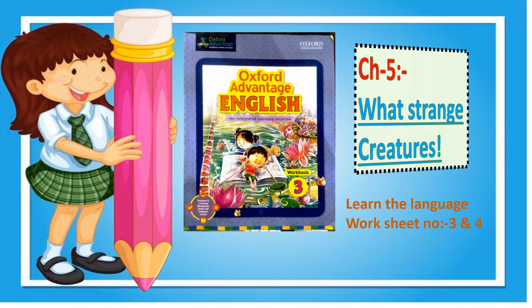So children, today we are going to continue from our English Verve book, that is chapter number 5, What Strange Creature? Today we are going to learn the language, that is worksheet number 3 and 4. So let's start, children.